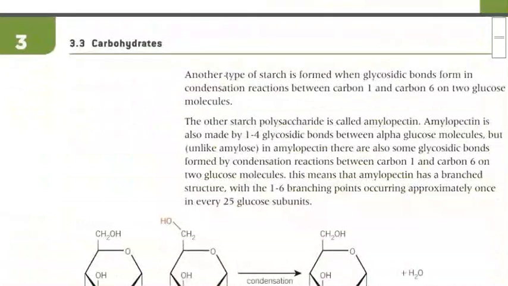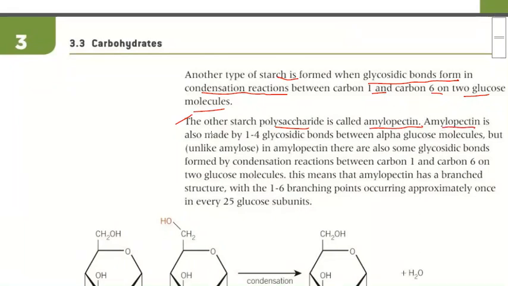Now, another type of starch is formed when glycosidic bonds form in the condensation reaction between the first and the sixth carbon on two glucose molecules. Earlier we said the first and the fourth carbon, but there can also be a bond formation between the first and the sixth carbon. The other starch polysaccharide is known as amylopectin.